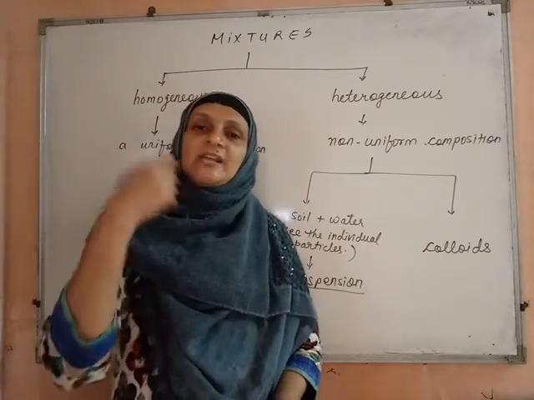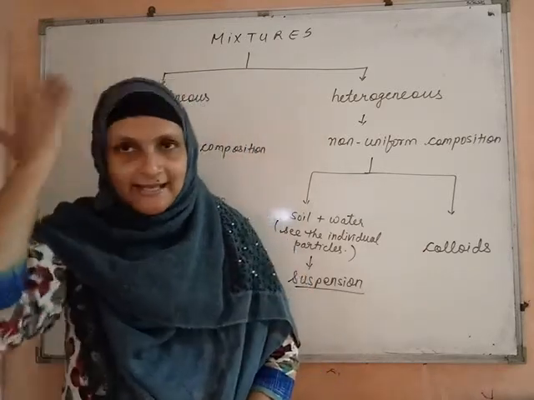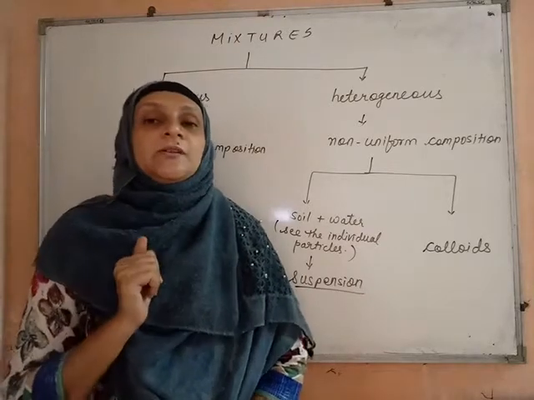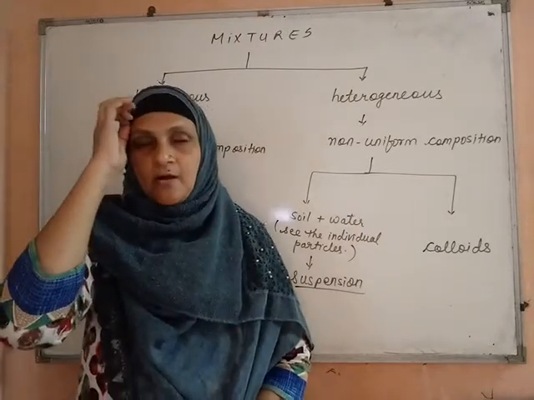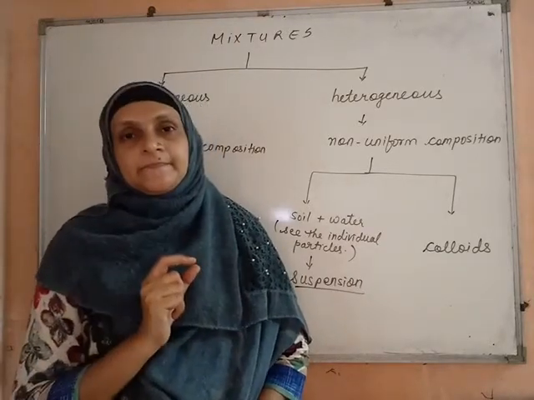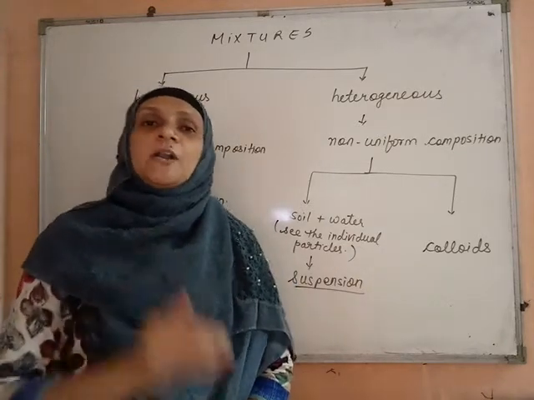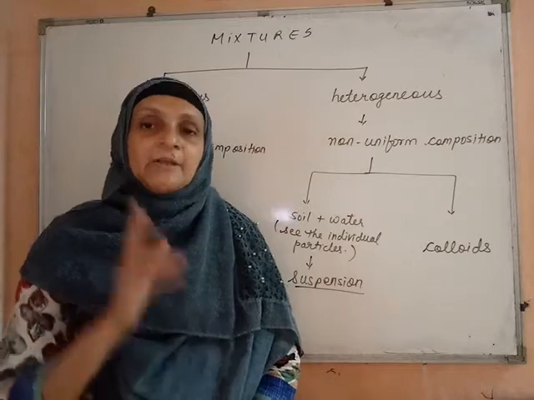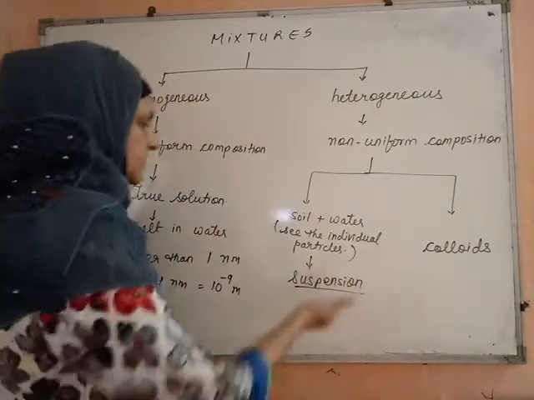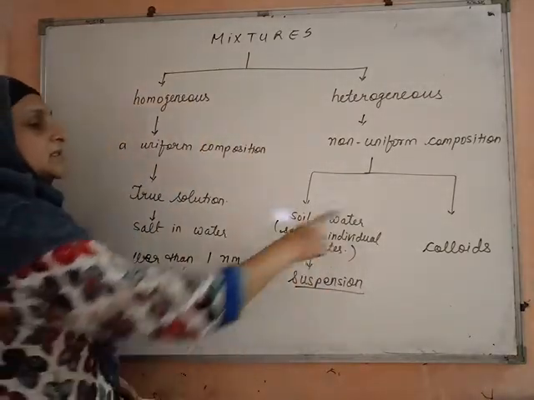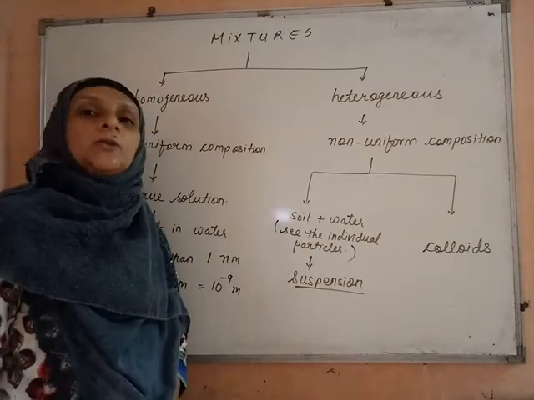Then all the gels, toothpaste, cream, hair gel, cream वगैरह what we put on the face. All these are colloids. Even the paints, the colors which we use, they all are colloids. So the particle size lies in between this and this. So such mixtures are called colloids.